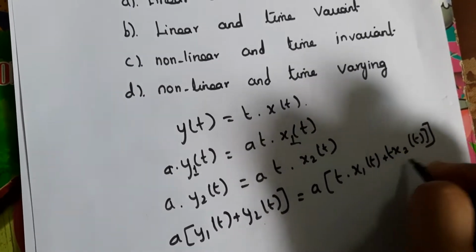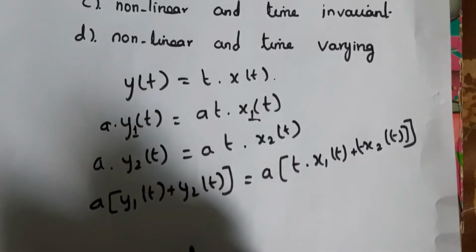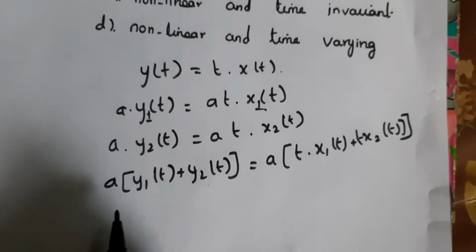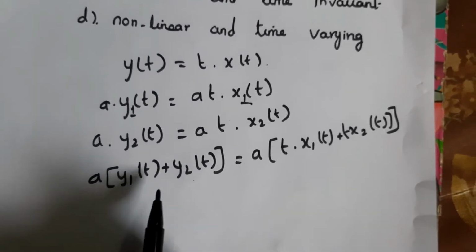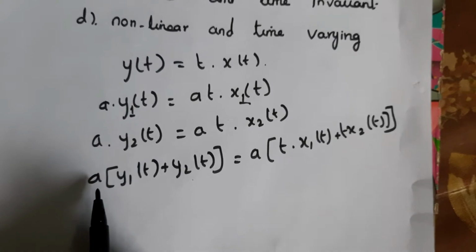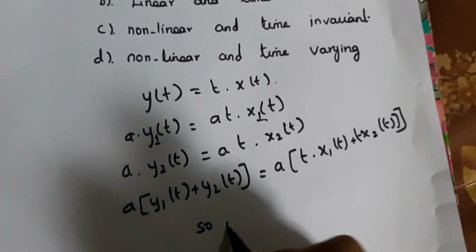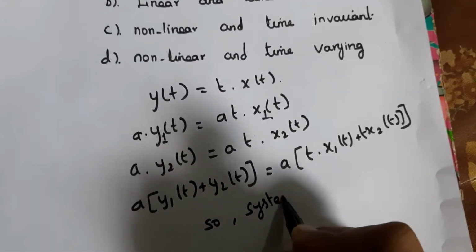So t into x2 of t. So now we will get the same, that is, here the linearity is proved. The output is... so the system is linear.